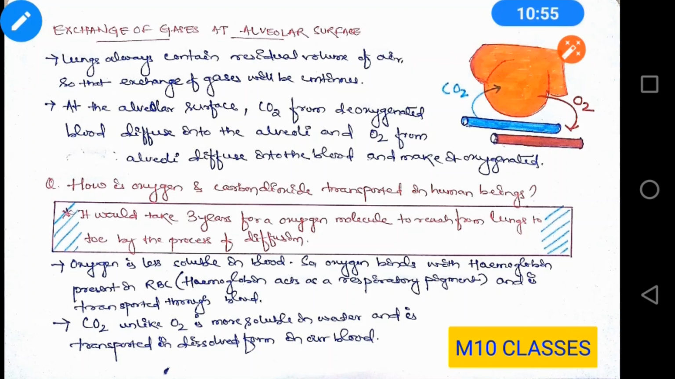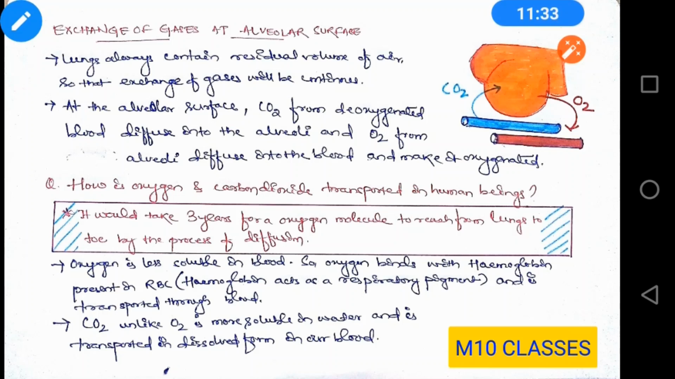Now in the alveoli, you have oxygen-rich air. That means the amount of oxygen present in alveoli is more, and you have deoxygenated blood which passes through the veins. Now, this oxygen present inside the alveoli will diffuse into the bloodstream, and the deoxygenated blood, which has high concentration of carbon dioxide, will diffuse into the alveoli. In this process, the deoxygenated blood gets oxygenated inside the lungs.